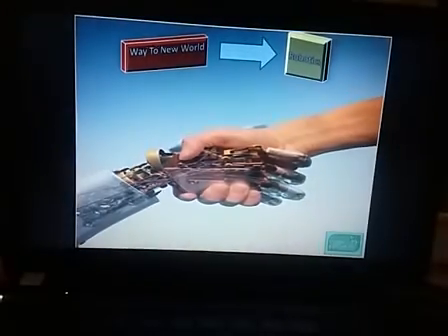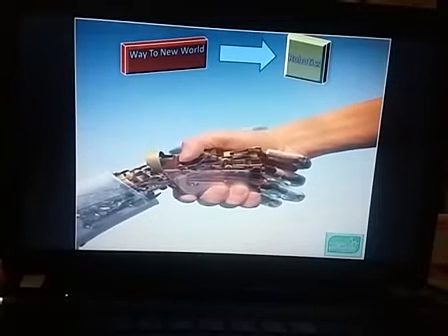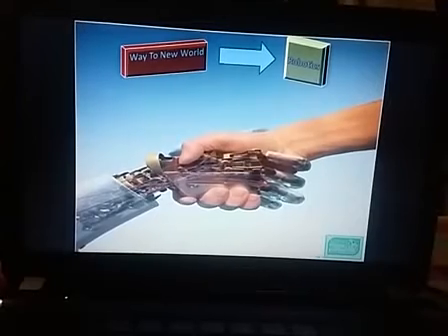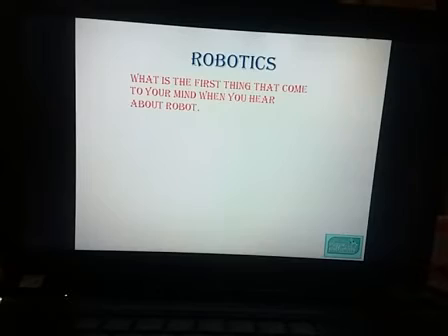In this slide, a man is shaking hands with a robot. That means now robots are our friends. We can make and design robots easily. Let me ask you one question.